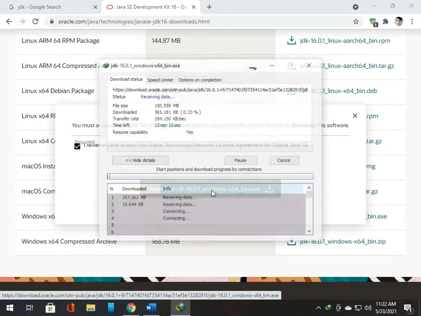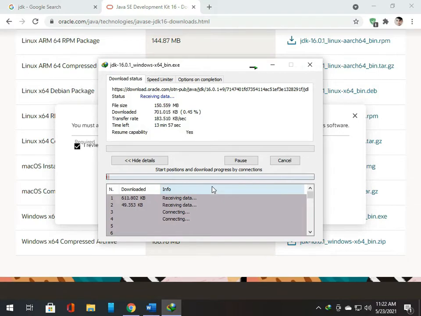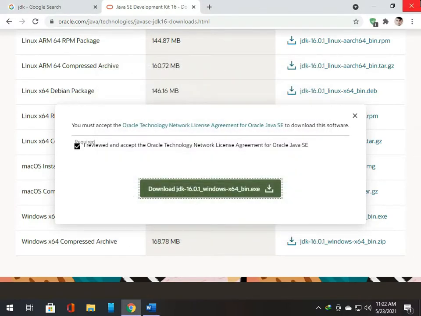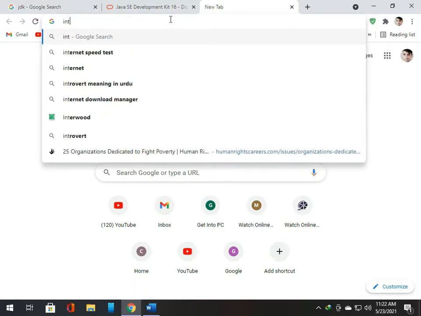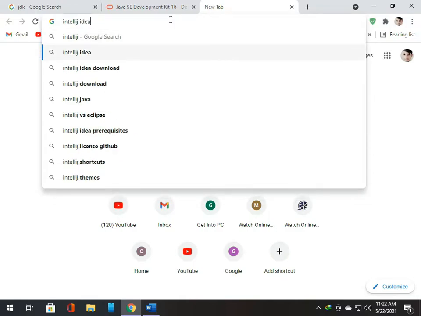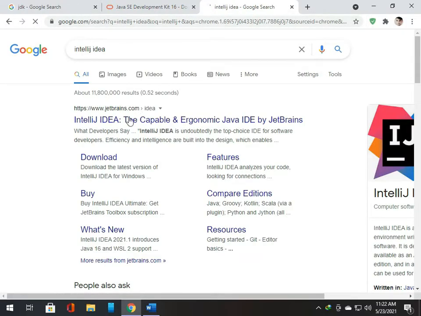So the downloading process has started. I have downloaded this one already, so I will cancel the downloading process. Now what we need to do is install an IDE which we will use in our Java programming course, that is IntelliJ IDEA. So you need to write here IntelliJ IDEA. Check out this website.